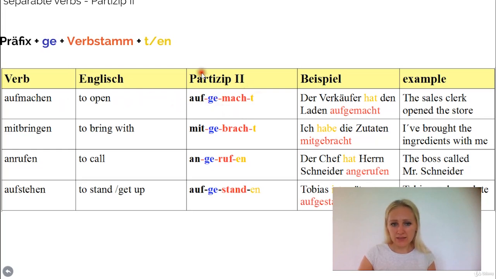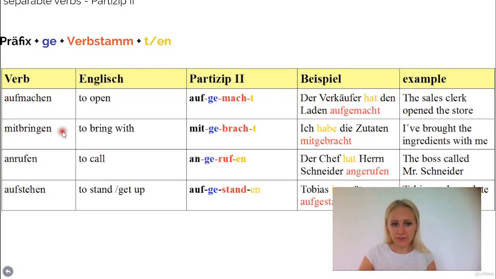Aufgemacht, this is the Partizip 2 form of it. So as you see, you have the actual prefix of the verb, which is auf, then you add ge, then comes the stem, and then comes the T at the end. So this Partizip 2 form here is regular. Okay? The stem has not changed and the ending is T. Aufgemacht. Der Verkäufer hat den Laden aufgemacht.